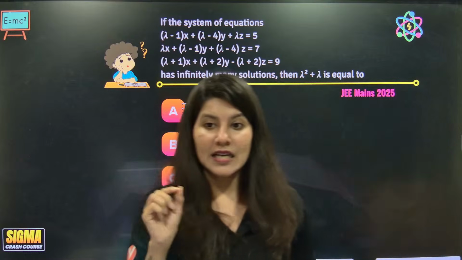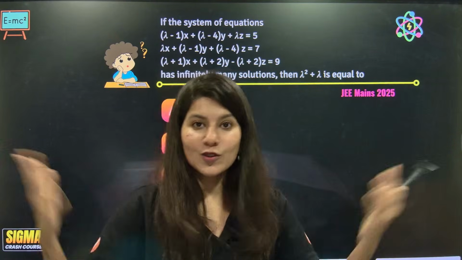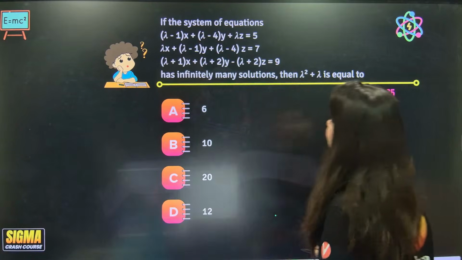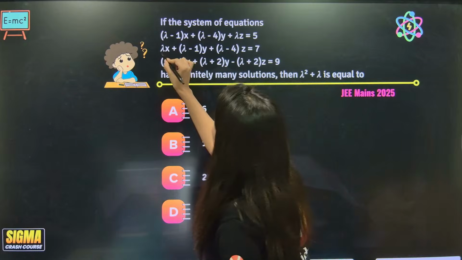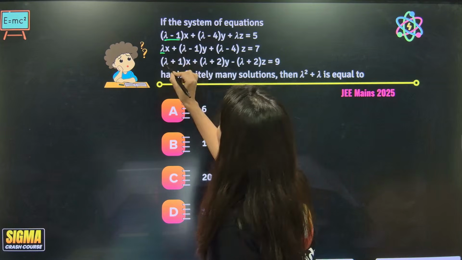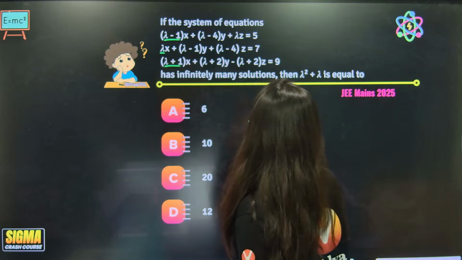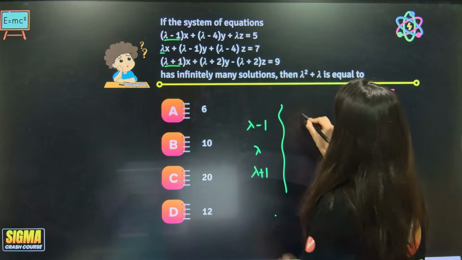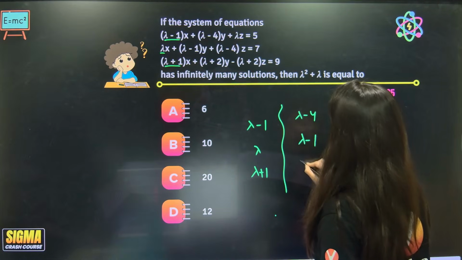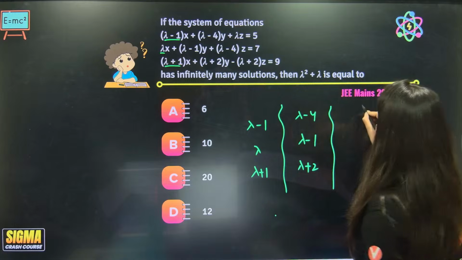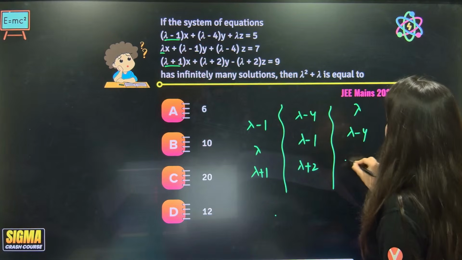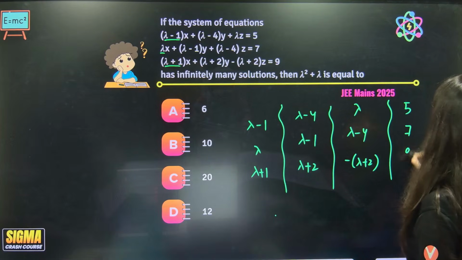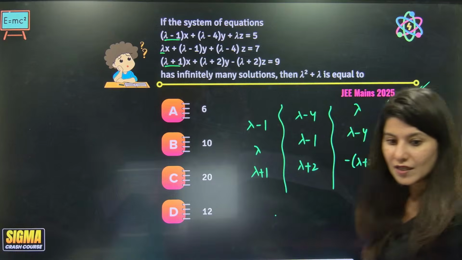Another question, okay, again that delta, so you can play, but who will tell you the shortcut? Ninja ma'am. Ninja technique says again, can you see that lambda minus 1, lambda and lambda plus 1. These are the three coefficients, okay. Then we have lambda minus 4, lambda minus 1, lambda plus 2, 3 coefficients. Then we have lambda, lambda minus 4, minus of lambda plus 2, and last 5, 7, 9. Can you see the last coefficients are already in AP?